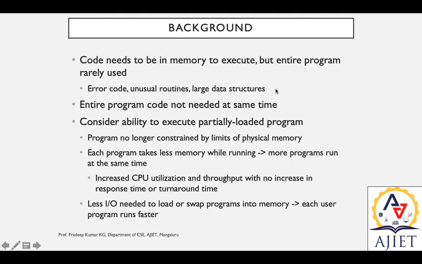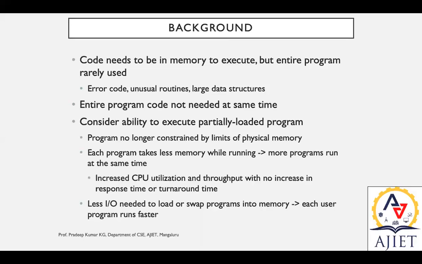Now during the execution itself, the entire program code is not needed at the same time, or in a single shot, within a particular period. It may execute line by line. During that line by line or sequential execution, it will access some of the memory area to get the data, and after some processing, it may load some of the data back to the memory, and at the end it may access some other memory locations to get the result from other parts, and so on.